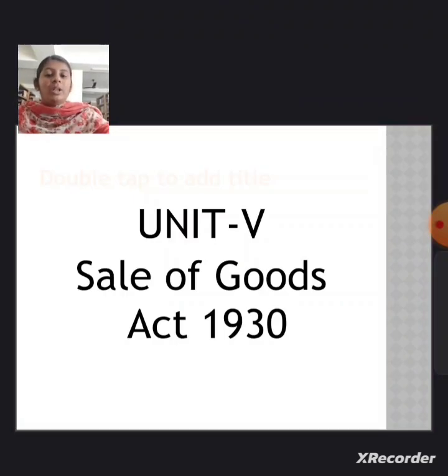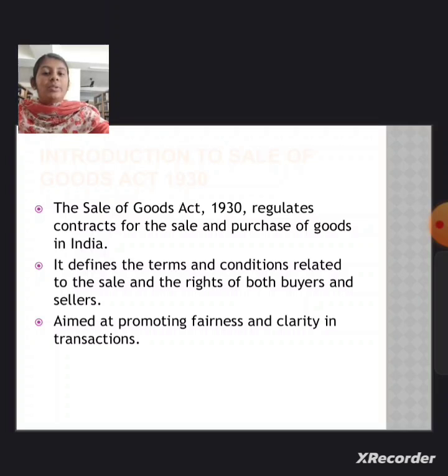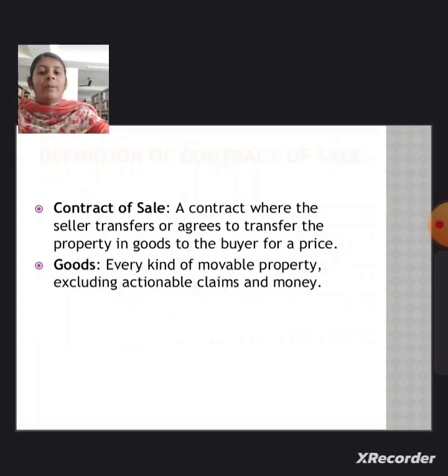Unit 4, Sale of Goods Act 1930. Meaning of the Sale of Goods Act 1930: it regulates contracts for the sale and purchase of goods in India. It defines the terms and conditions related to the sale and the rights of both buyer and seller, aimed at protecting fairness and clarity of transactions.